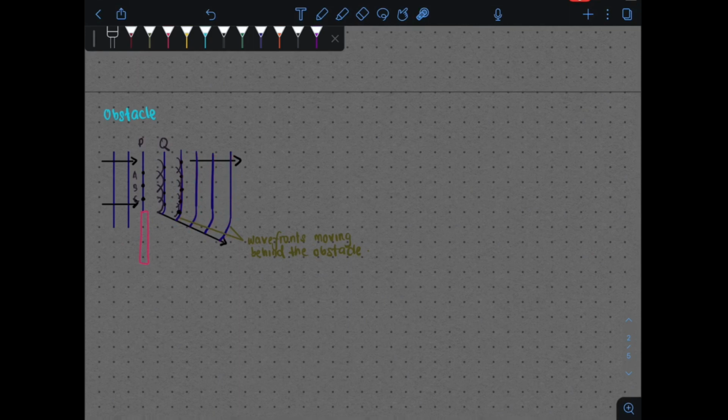Okay, yang penting kita kena faham konsep Huygens principle dekat sini, iaitu you're going to have a source and then you're going to produce a wavefront, and then every point on the wavefront is going to act as a new source, and then dia akan produce tiny wavelets, and then the tangent of the wavelets is going to produce a new wavefront, and the process continues.